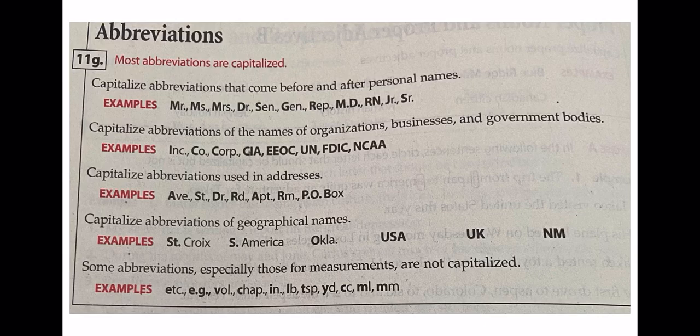Okay, capitalize abbreviations of geographical names, like for example, St. Croix, this is Saint Croix, okay, South America, okay, Oklahoma, this is the abbreviation of this state in America, Oklahoma, United States of America, United Kingdom, and NM for New Mexico.